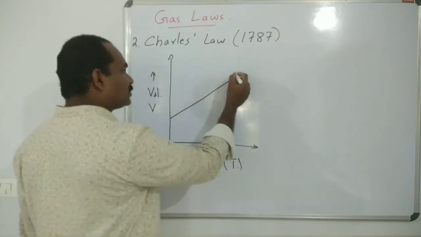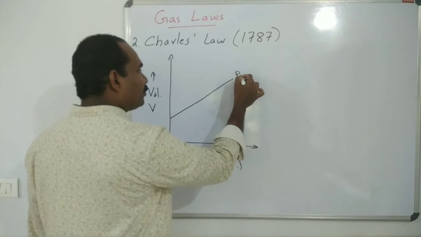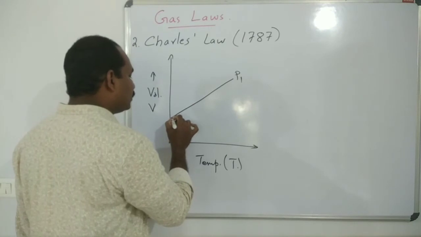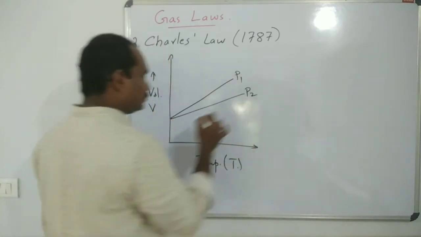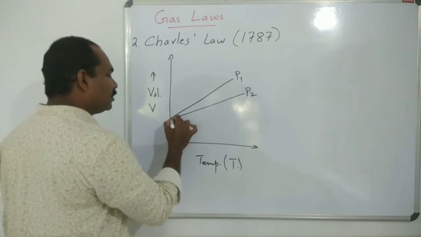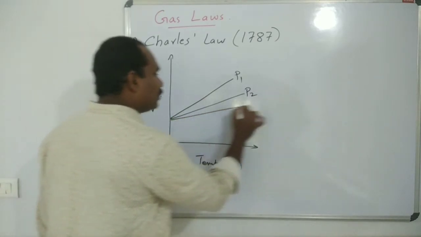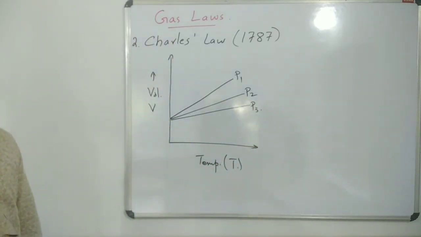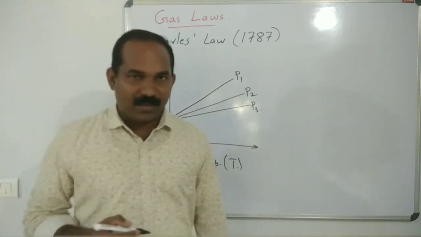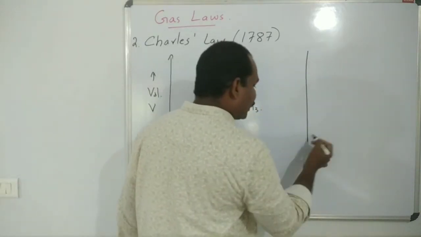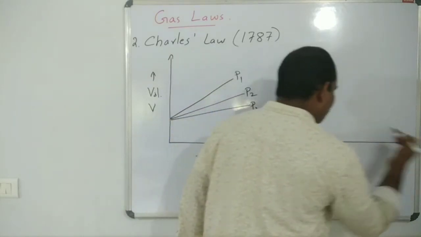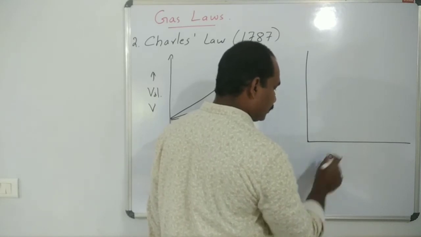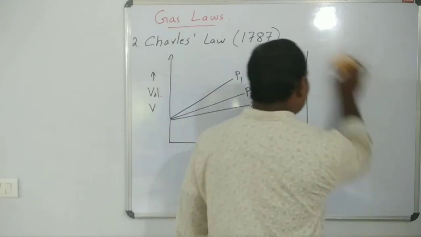Also, in another plot, we take pressure P1, then another pressure P2, and another pressure P3. Then, when we consider the temperature from 0 degrees Celsius, let's draw.